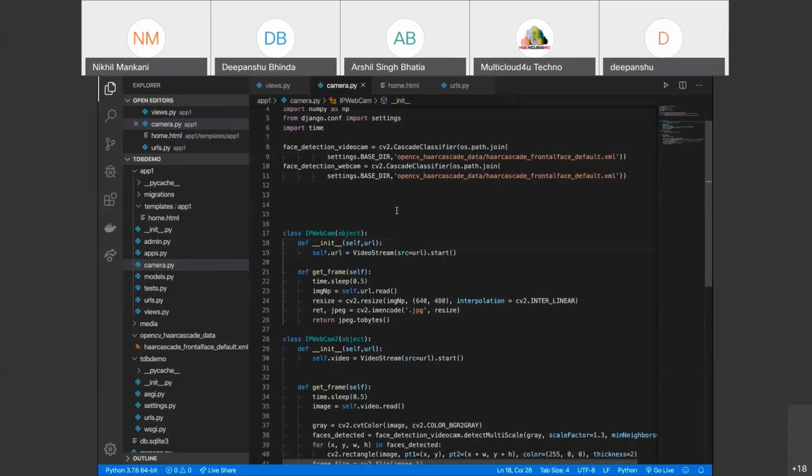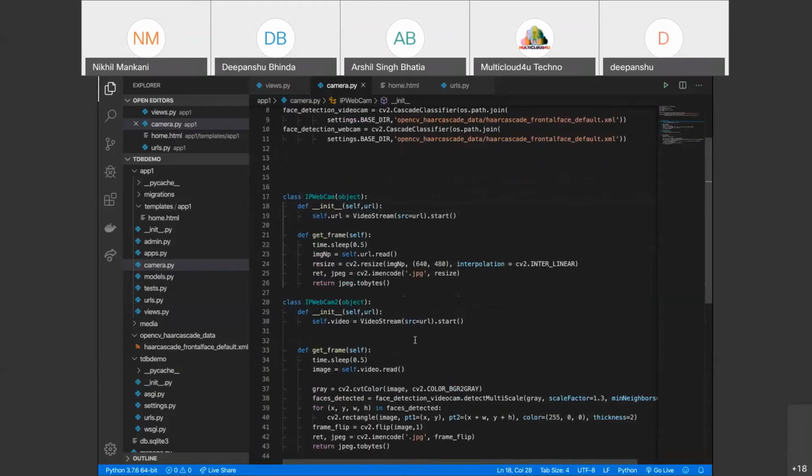Just integrate, we are going to show that only in the live. So it's called streaming. Either you're using an RTSP link or an HTTPS link, you are capturing the streams which are coming from the camera. Anything which is going live, you are able to stream and capture, and then you are resizing the image.